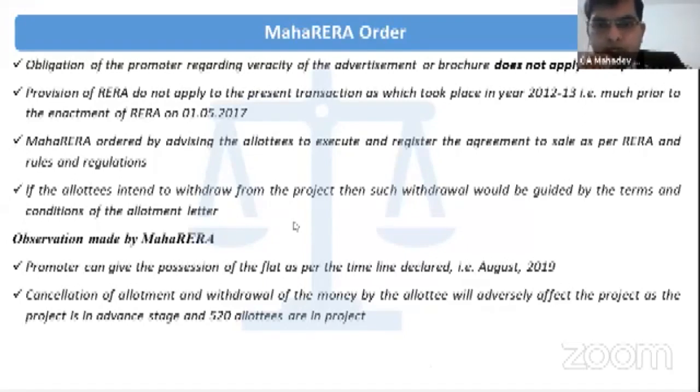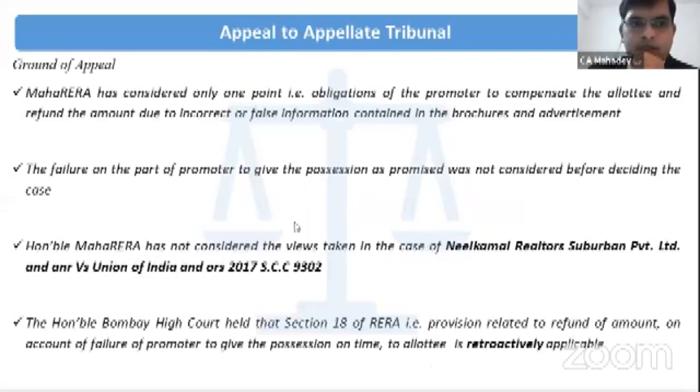Aggrieved by this order, next slide please. Aggrieved by this order, all the allotees, there were 11 appeals, went before the Appellate Tribunal, the Mah.Real Appellate Tribunal. And what was the ground of the appeal? The ground of the appeal was that Mah.Real had considered only one part of the provision of the RERA, that was regarding the obligation of the promoter regarding the veracity of the project. However, the Mah.Real authority has not considered that the promoter failed to give the possession as promised by him.